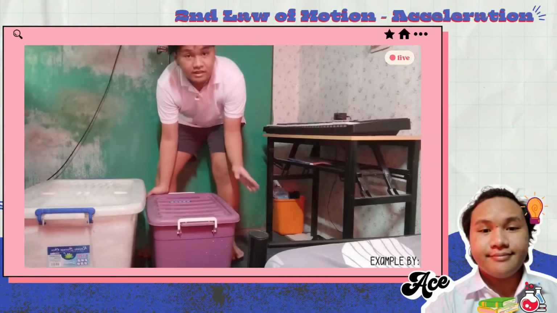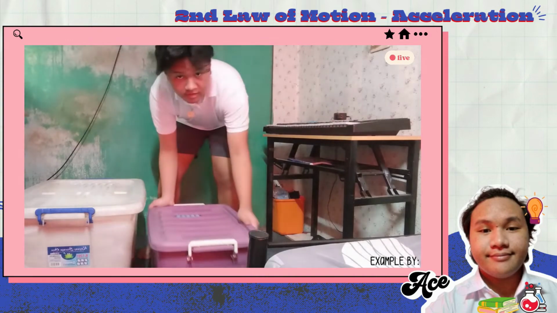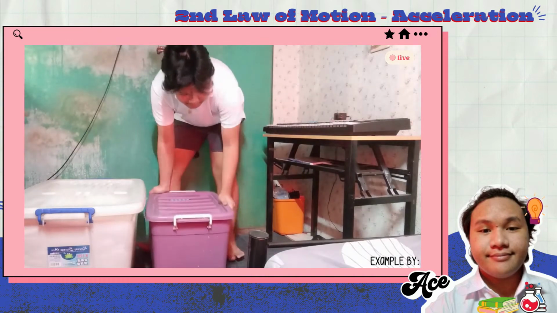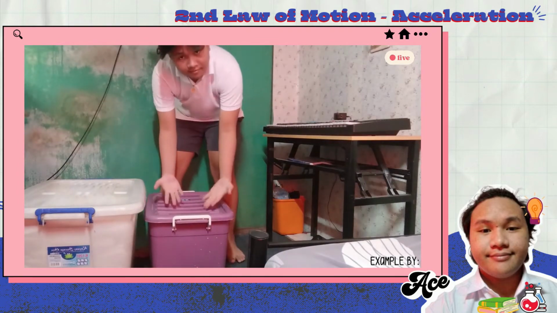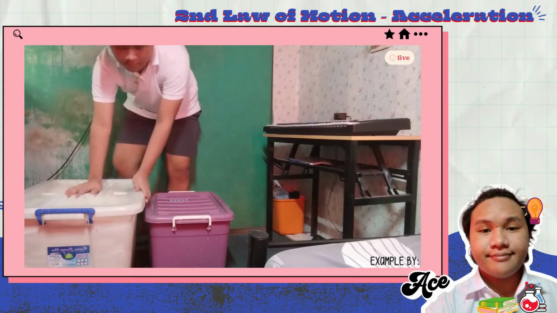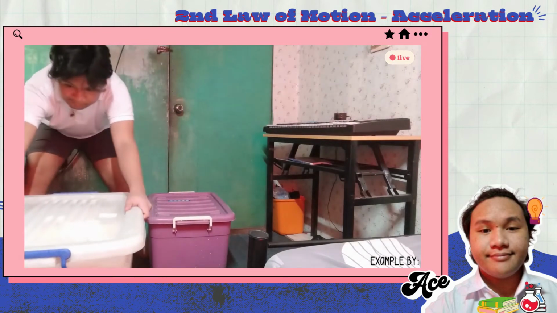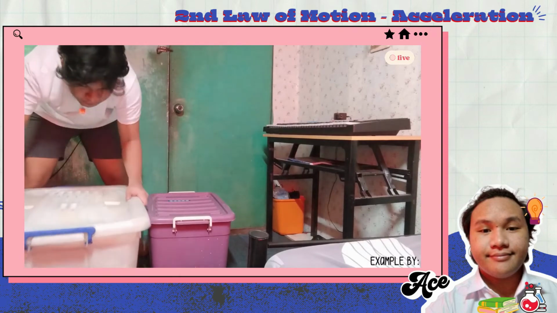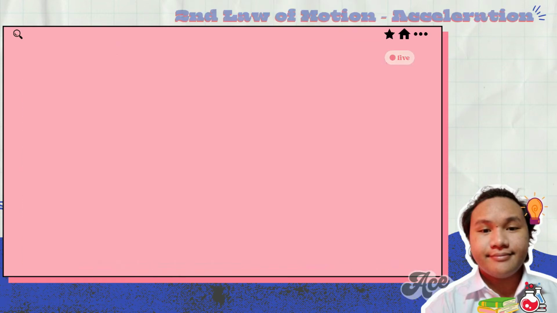Hello guys, this is the first example of the law of acceleration. As you can see in the video, we have two different containers. Both are full of clothes and have wheels. Now, pushing and pulling the first container is easier because its mass is much lower than the bigger one. Since the bigger one has more mass, you need to use more force than for the first one. That's it guys, thank you!